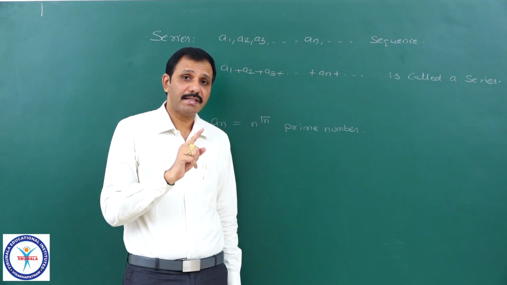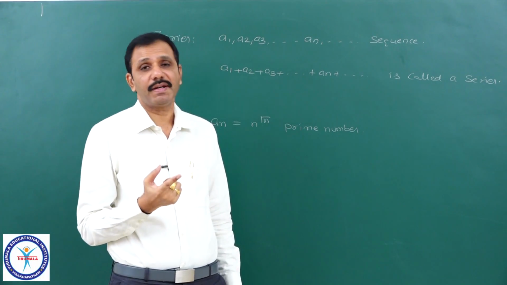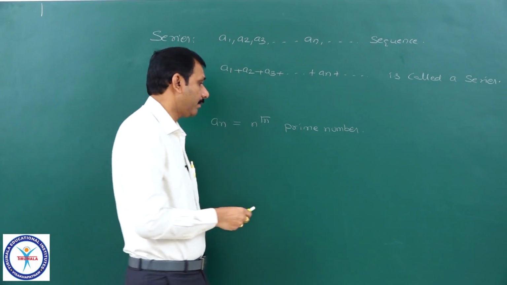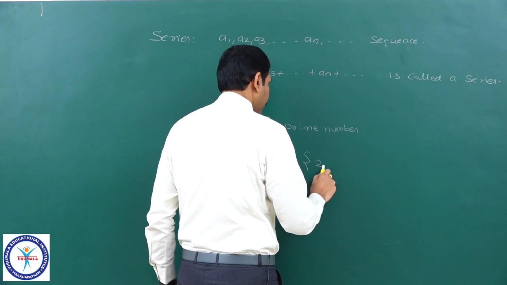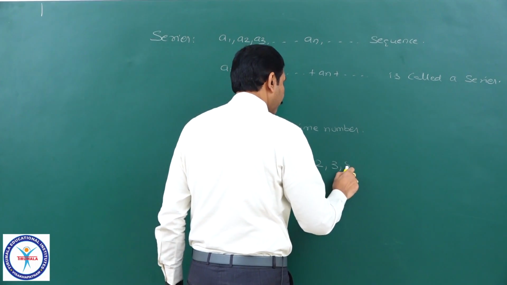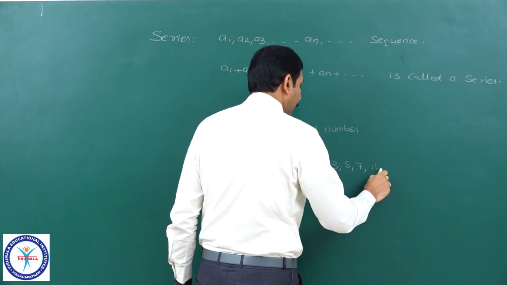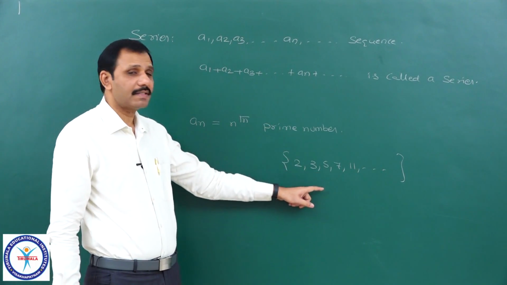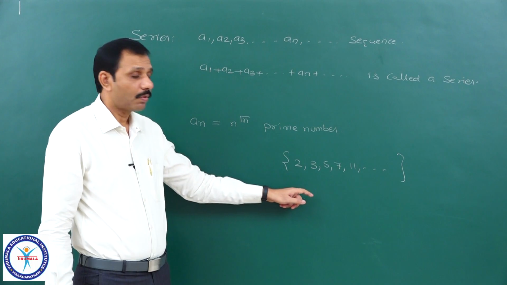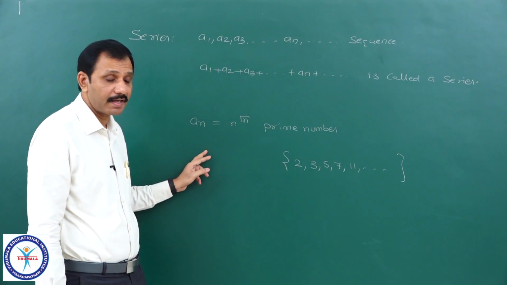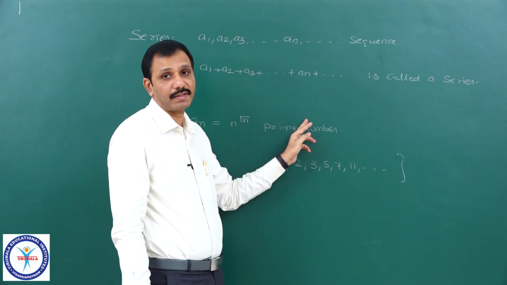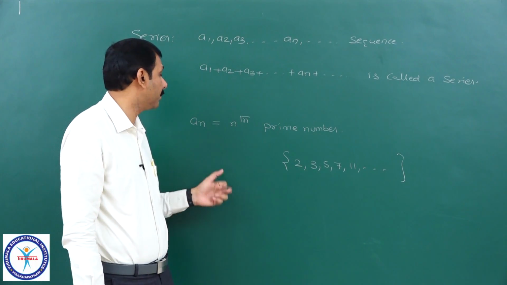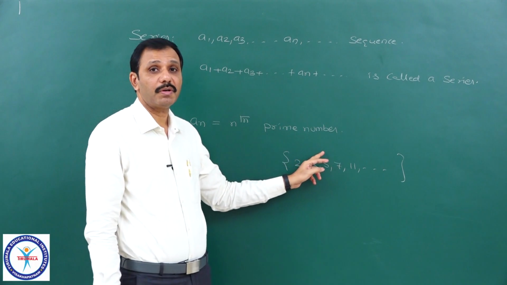But if I say the set of prime numbers is a sequence, it means it is 2, 3, 5, 7, 11 and so on. But for the terms of this sequence, whose nth term I take as an, I may not write a formula. That is, we cannot explicitly describe the nth term by using a formula.